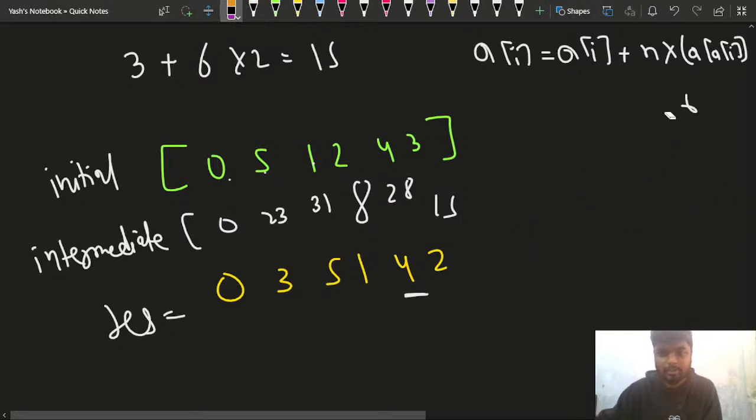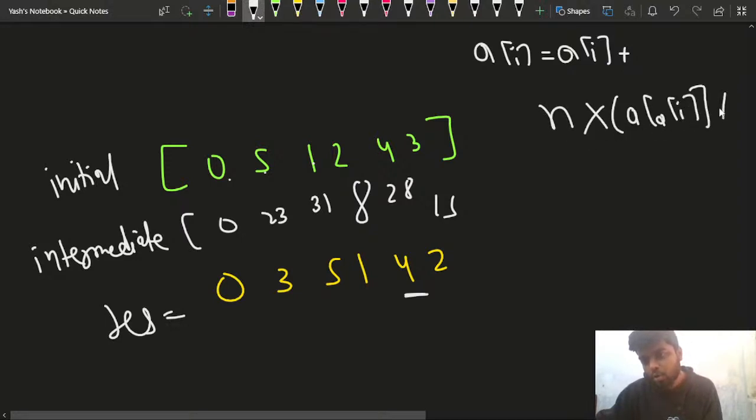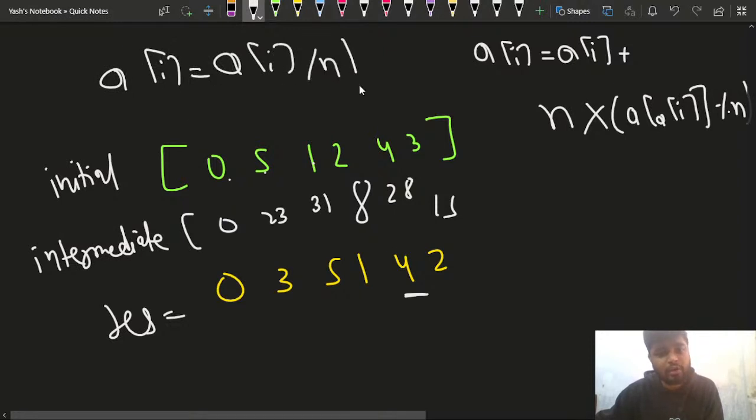Now I just want to update my a of I. So how will I update my a of I? So this is the formula that we had initially, but now I know that what I need to do, apart from this, is n into a of I modulo n to get the previous value, right? Modulo n. Let me just update this. So this would be nothing but modulo n, right? Now every time in the final result, I'll be doing a of I is equal to a of I divided by n, because now the array has got updated.